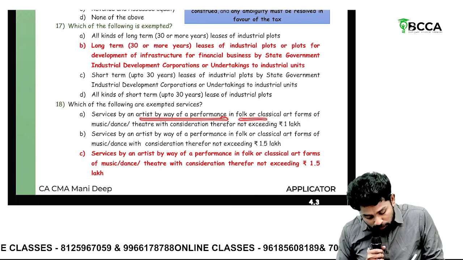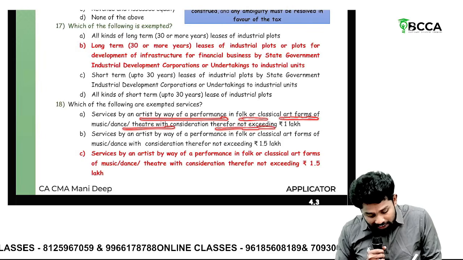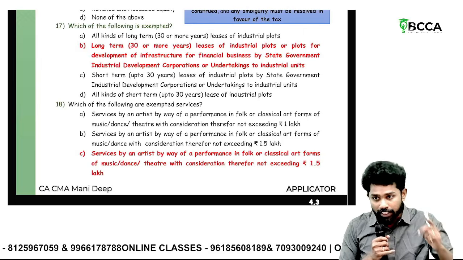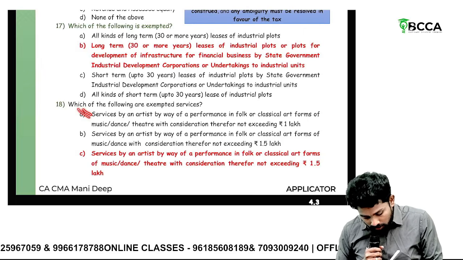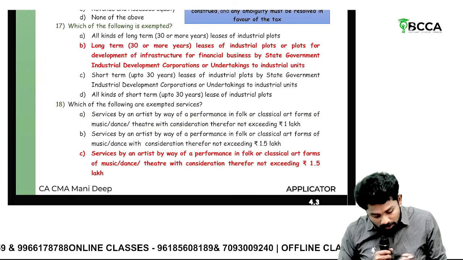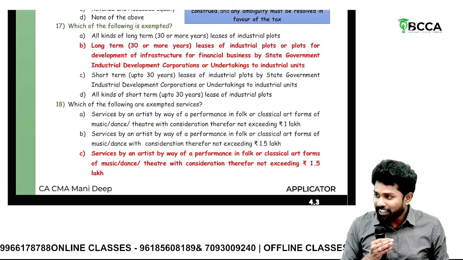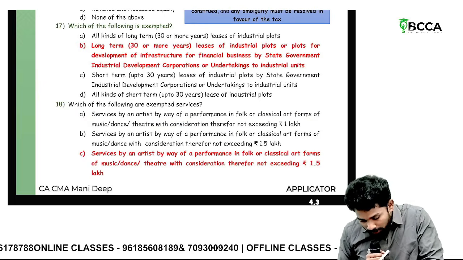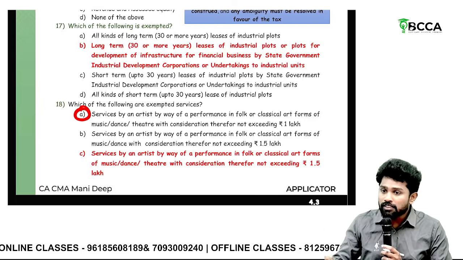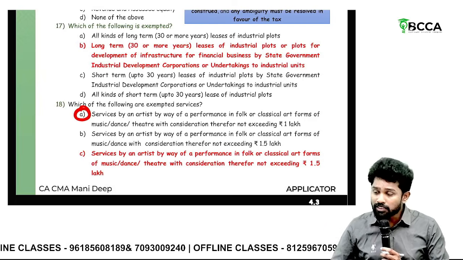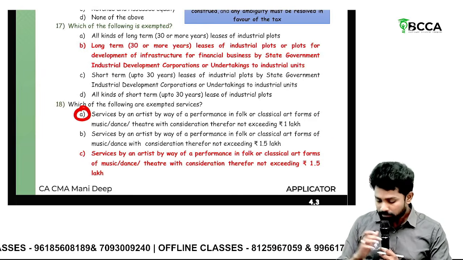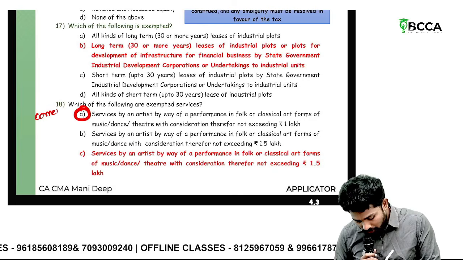Then, which of the following are exempted services? Services by an artist by way of performance in folk or classical art form where the consideration does not exceed 1 lakh. Not 1 lakh, sir, it is 1.5 lakh. If it is not exceeding 1.5 lakhs, then it is exempted. Actually, this also should be exempted, because within 1.5 lakhs includes within 1 lakh. But instead, the answer is given like that. As I said already, if both answers can be interpreted as correct, they'll give both answers. If it's wrong in the material or MTP also, they'll change it in the key. So this is also correct only.